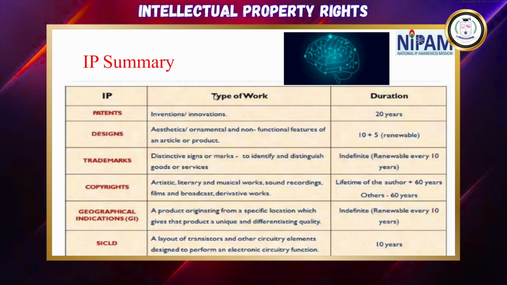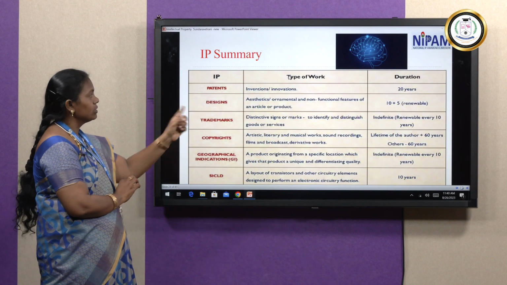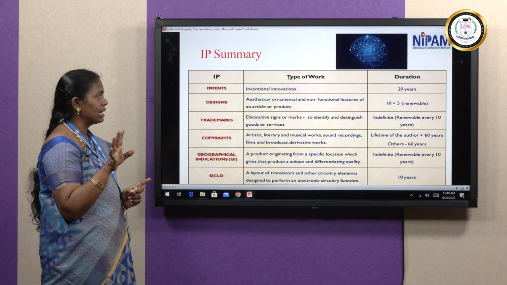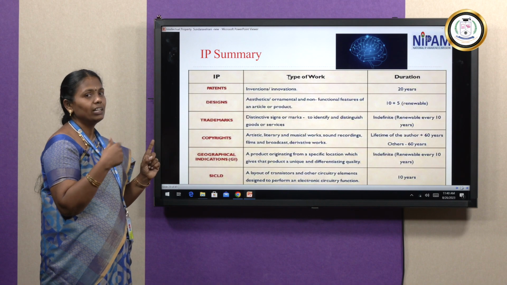Now this is the overall summary of IP, intellectual property: patent, design, trademark, copyrights, geographical indication and chip designing, right? The duration is mentioned. For 20 years we can claim one particular product, one patent. Then for design, 10 years we can claim, and the remaining 5 years can be renewed.